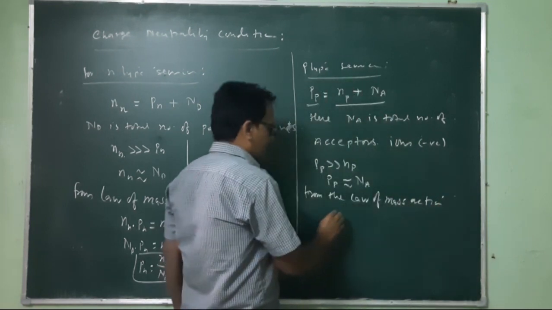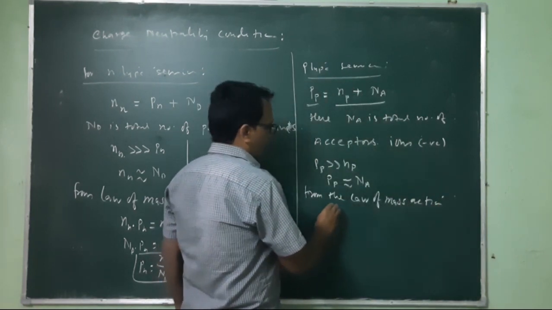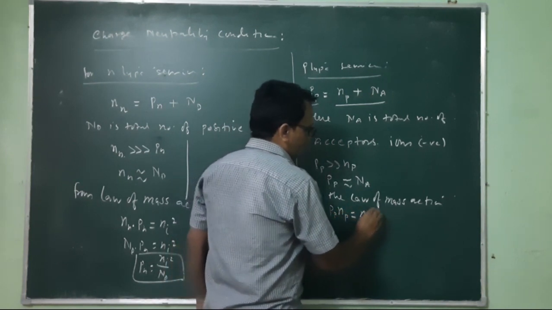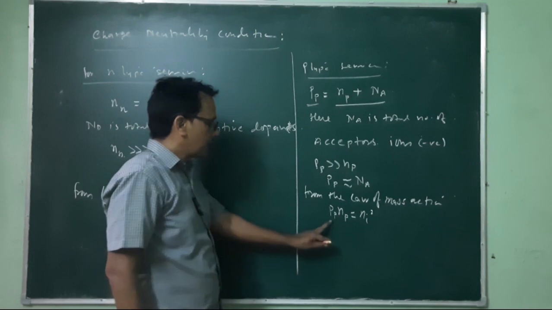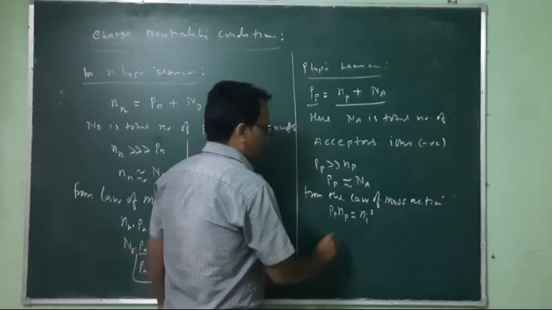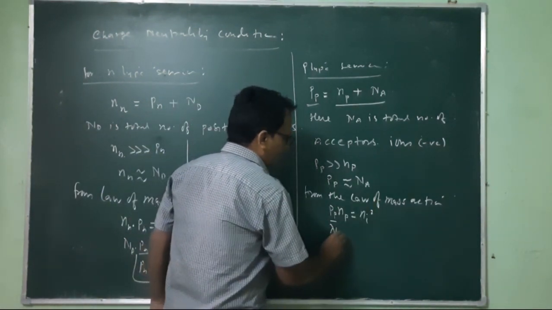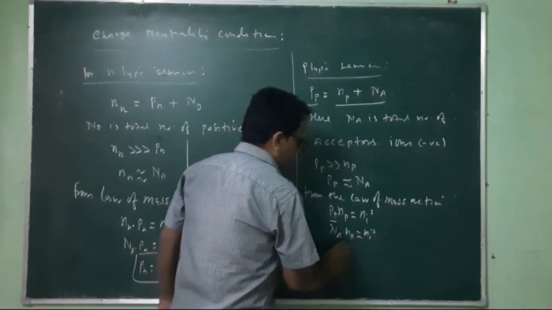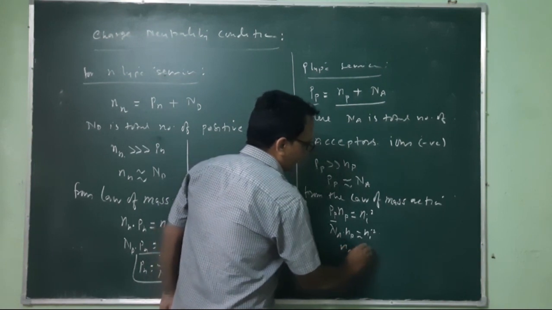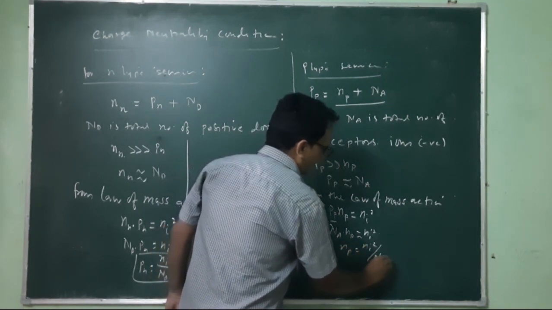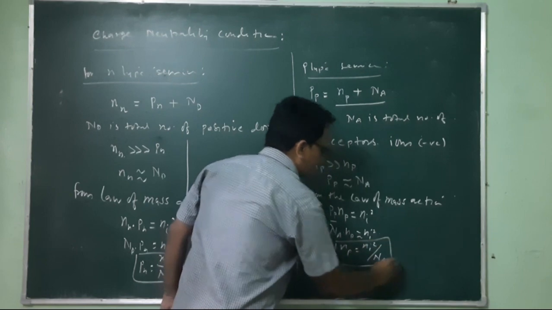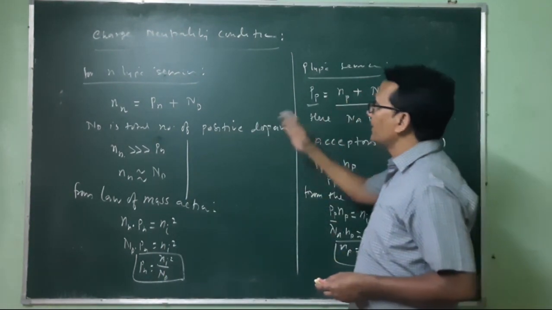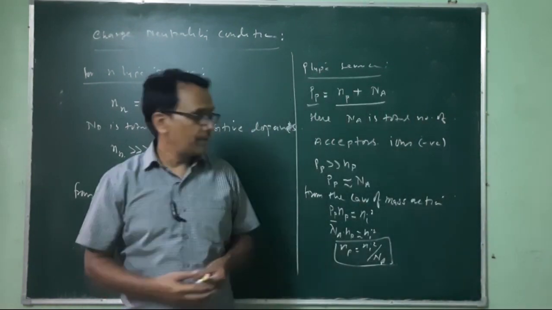One can write this: we have PP multiplied by NP, it is equal to Ni square. These are for positive and negative poles. So this PP is equal to Na, so Na multiplied by Np is equal to Ni square, and this Np can be written as equal to Ni square by Na. So this is the relation, the neutrality condition for p-type semiconductor, and this is for n-type semiconductor.